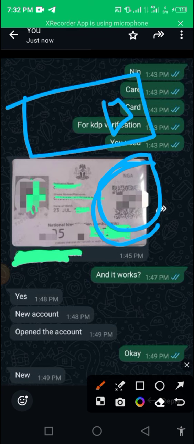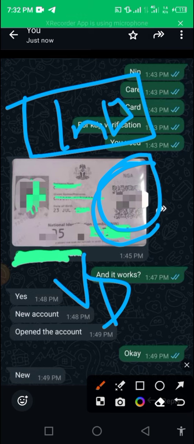I don't know if you should go and edit and verify your own again on the NIN portal, or find one of the nearest NIMC offices and do yours again or reprint it. This is what I advise. But if you have your driving license, international passport or voter's card, you can go ahead and give it a try. And still, don't be scared.